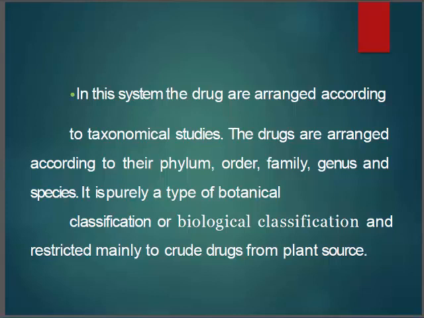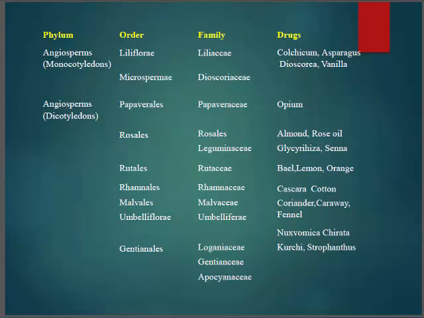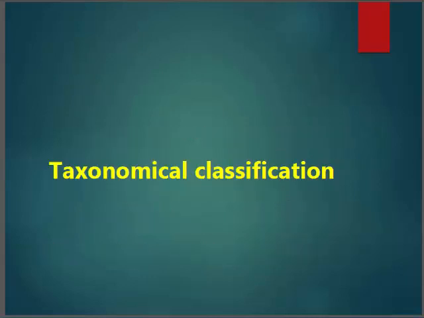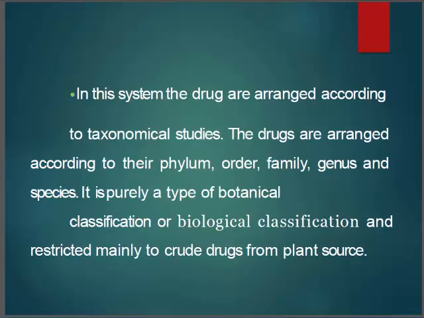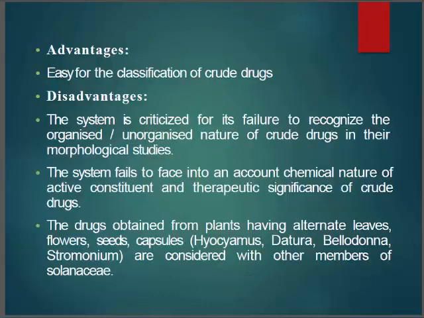One more way we can say is biological classification. Here we see phylum, order, family. For the drug, the phylum is angiosperms; an example is given. The order is Liliflorae, then the family Liliaceae, then the drug is Colchicum. Arranging the drug in this format is called taxonomical classification.